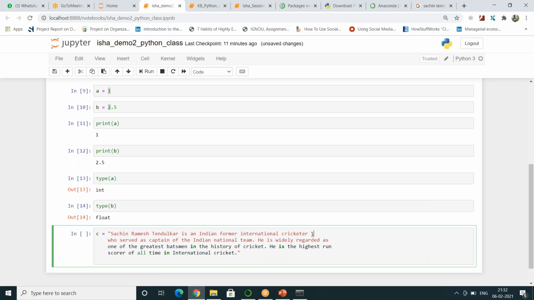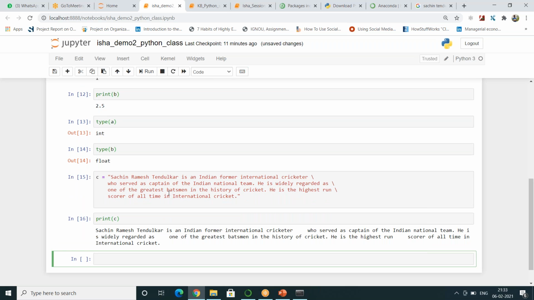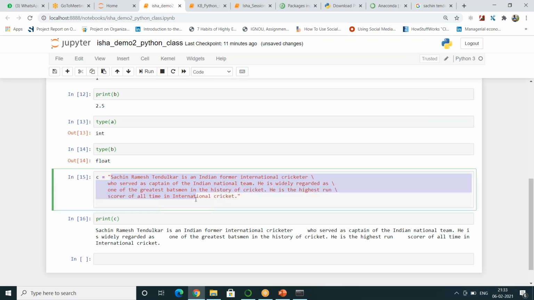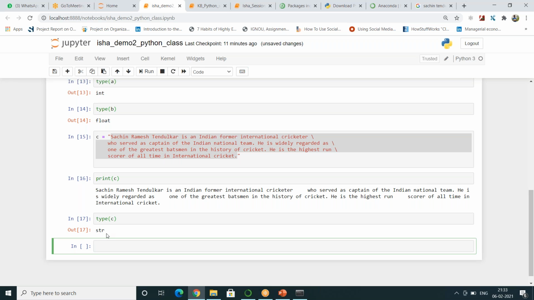So the moment I used a backslash, the second line also became orange in color. And if I want to continue for the other two lines, I just put in backslashes. Now you see the entire thing has shown up in orange color. So when I run this now, I will print C. You will see the entire paragraph content, whichever I have pasted over here, stored in the variable C. Now, if I want to figure out the type of C, it tells me it is a string.